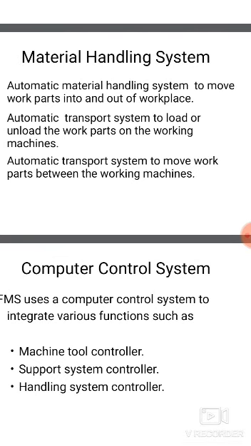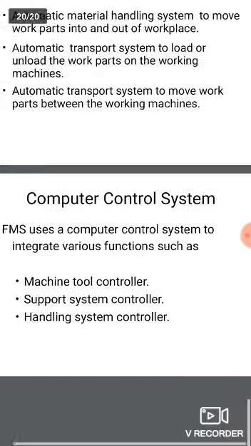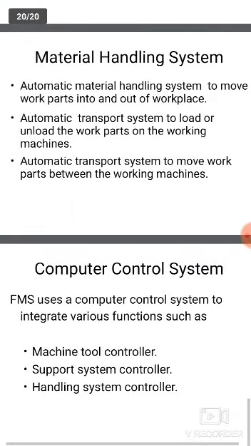What is that computer control system? What is it saying? FMS uses a computer control system to integrate various functions such as machine tool control, support system control, and handling system control. All these should be controlled by the computer. It is the use of integrated subsystems in an FMS. Other systems include CNC machine monitoring and sensing devices, data communications,